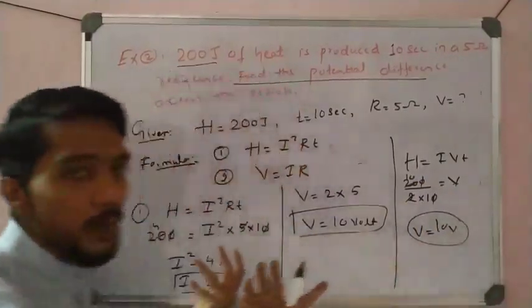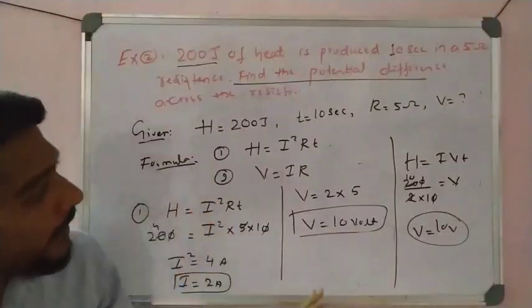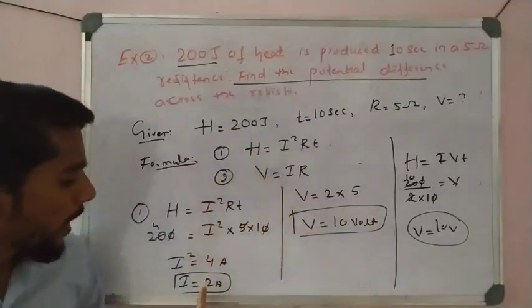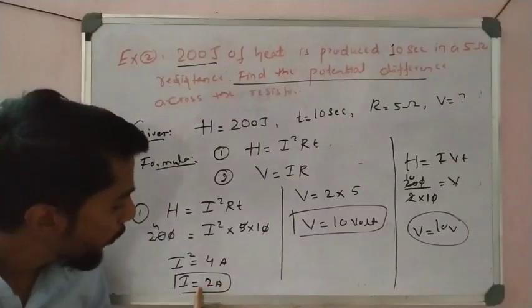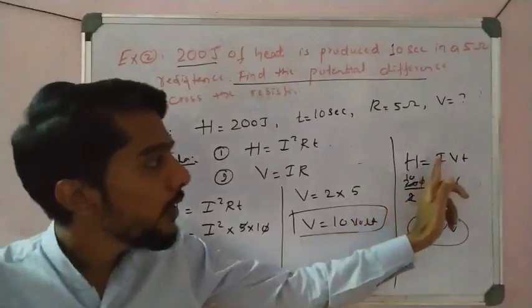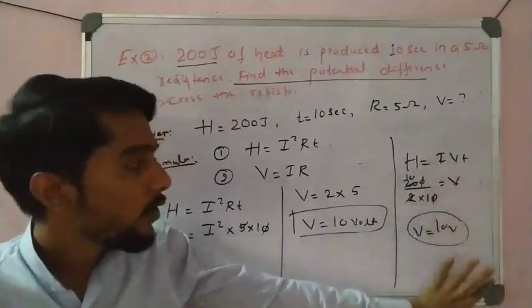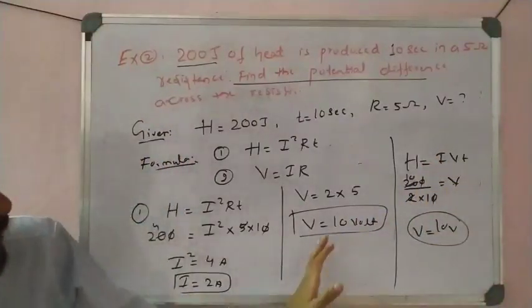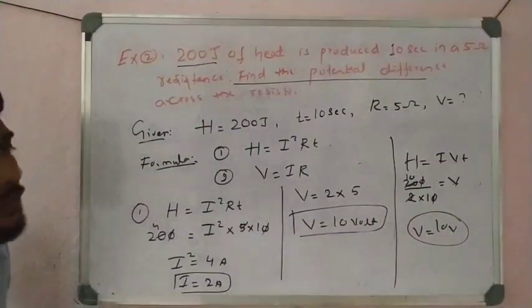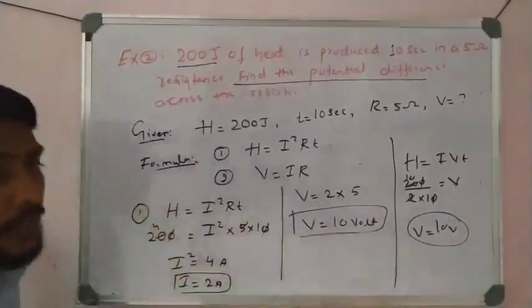Correct? So same. So means what? For finding the I, we have to use this formula. After that, if you put this into Ohm's law, we get the answer, or also put it in V is equal to H, V = IT, also we get the answer. So that is a different way to calculate V, right? So use anyone, there is no problem, you get full marks. Okay students, so this is one of the important examples.